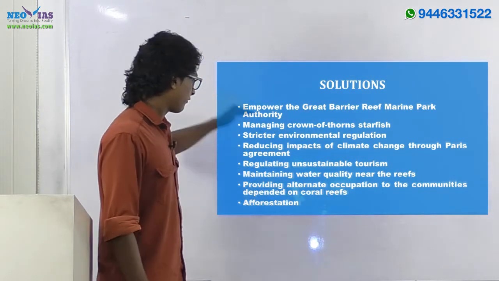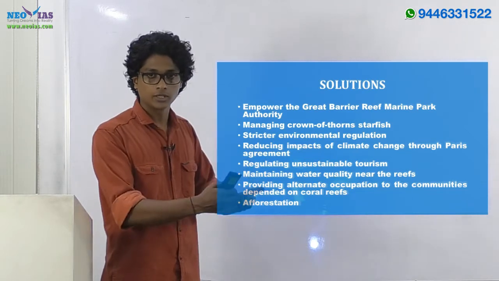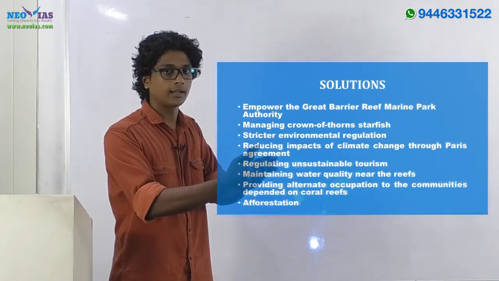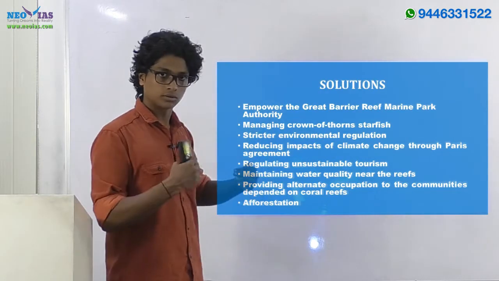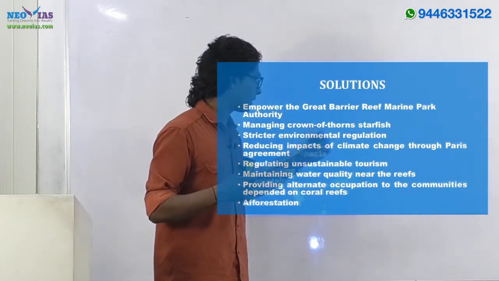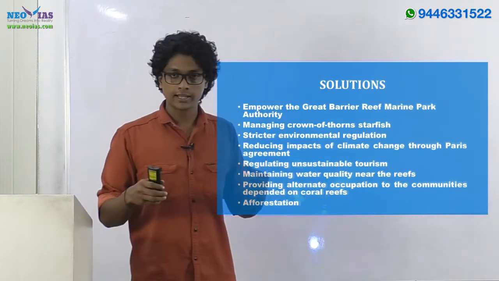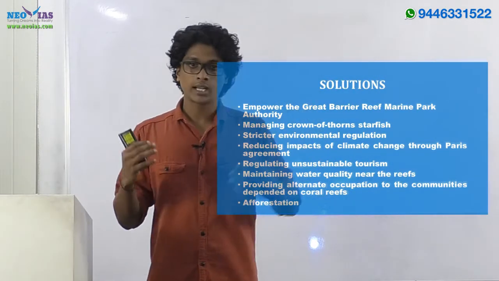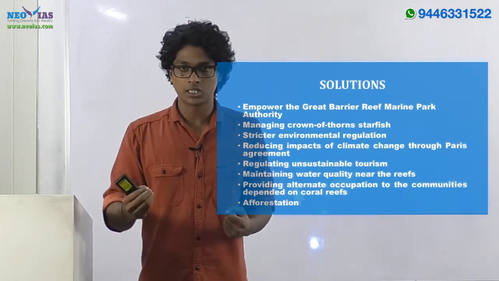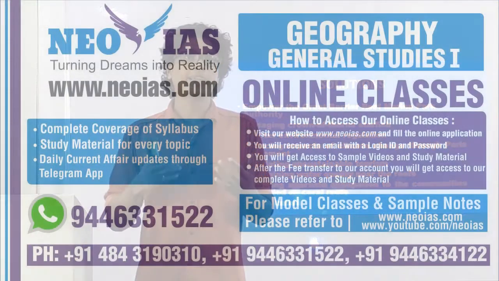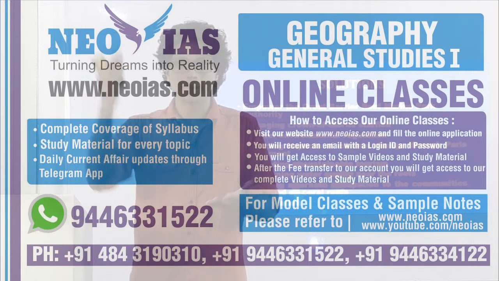Then another very important aspect, climate change. Climate change is resulting in coral bleaching as well as corals dying off, and in order to solve them, we need to abide by the Paris Agreement. If you look at Australia's emission reduction target, it is not that ambitious. So they need to take an ambitious target regarding the Paris Agreement.